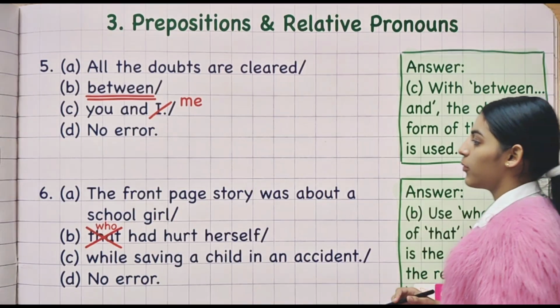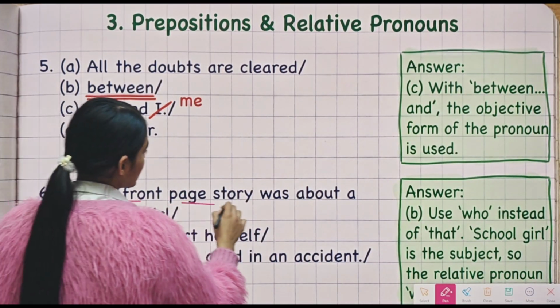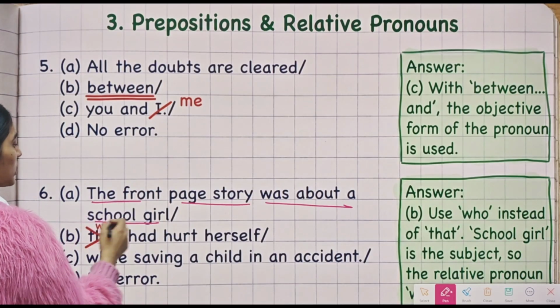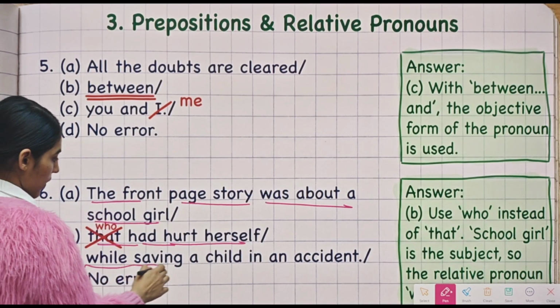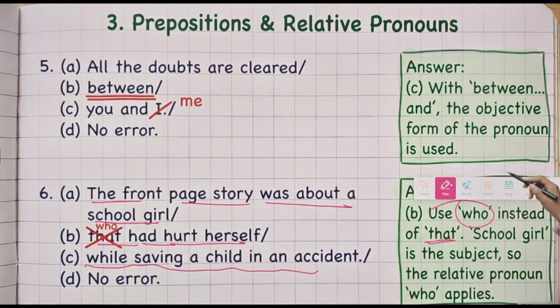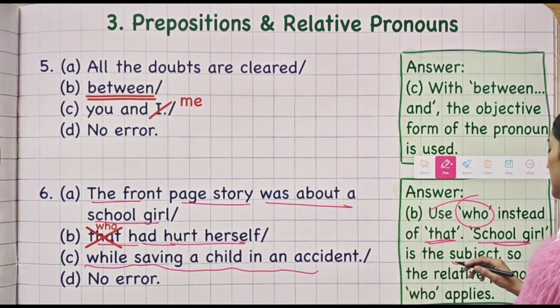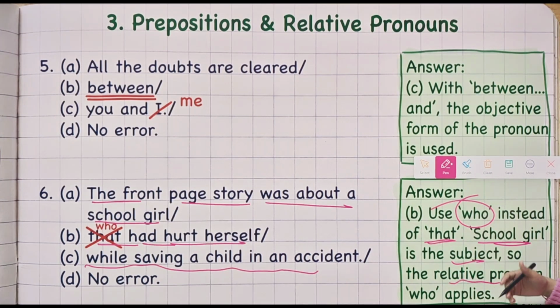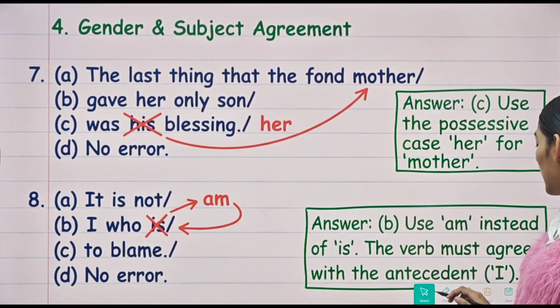All right. Now moving on to the sixth question, which says, the front page story was about a schoolgirl that had hurt herself while saving a child in an accident. Since the schoolgirl is the subject, the relative pronoun who will be used here. All right. Now moving on, we have the seventh question.